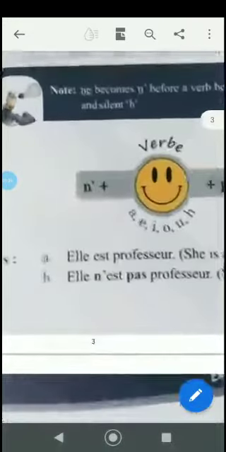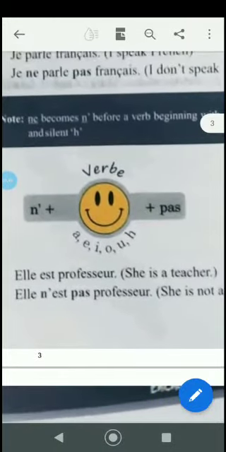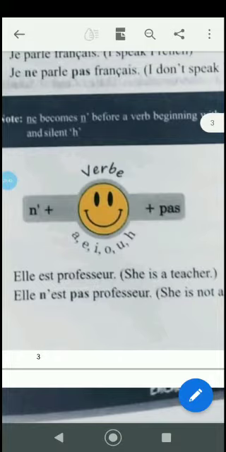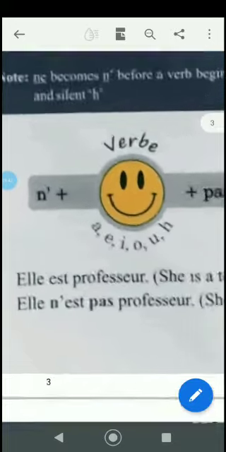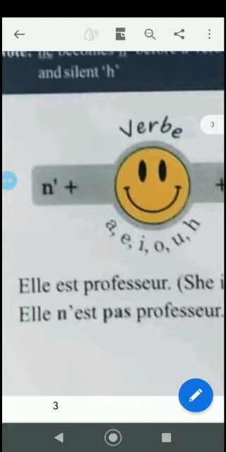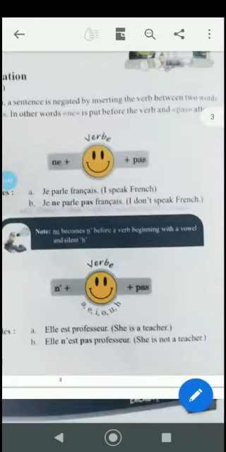For example, elle est professeur, she is a teacher. In this, what is the verb? Est. So how are you going to write this sentence? Elle n'est pas professeur. You are not writing elle ne est pas. Clear? Because there is a clash of vowels, you have to drop the E of ne and make it an apostrophe. So elle n'est pas professeur. She is not a teacher.